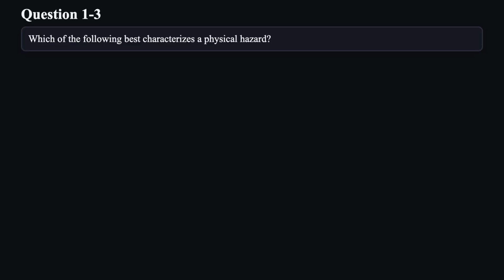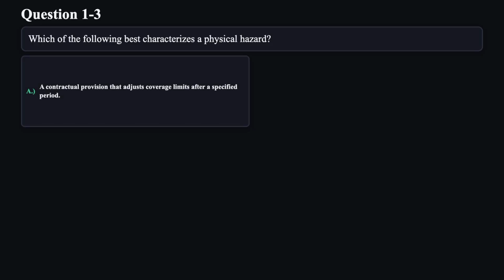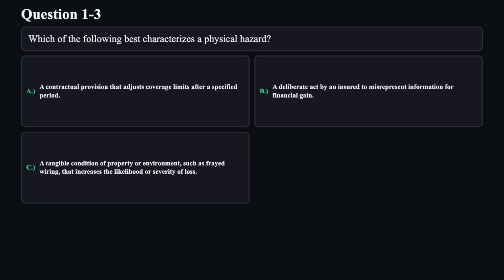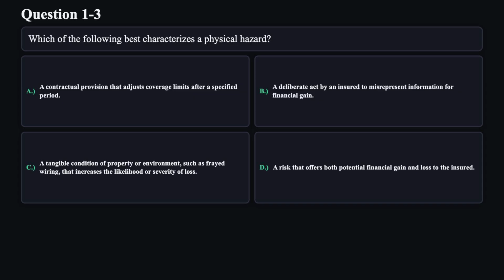Question 3. Which of the following best characterizes a physical hazard? A, a contractual provision that adjusts coverage limits after a specified period. B, a deliberate act by an insured to misrepresent information for financial gain. C, a tangible condition of property or environment, such as frayed wiring, that increases the likelihood or severity of loss. D, a risk that offers both potential financial gain and loss to the insured.